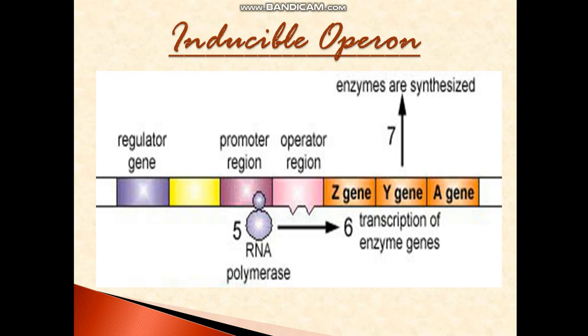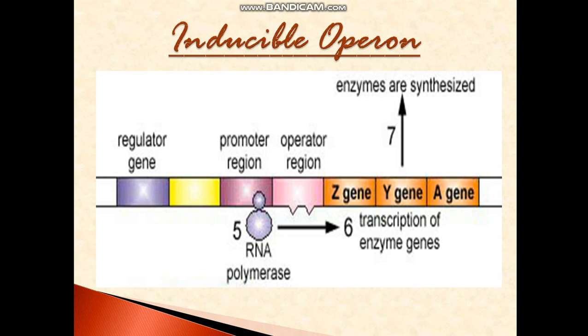Clear? So the Z gene can also be called LAC-Z, the Y gene LAC-Y, and A can be called LAC-A. They are forming the enzymes which are responsible for metabolizing, breaking down or digesting lactose.